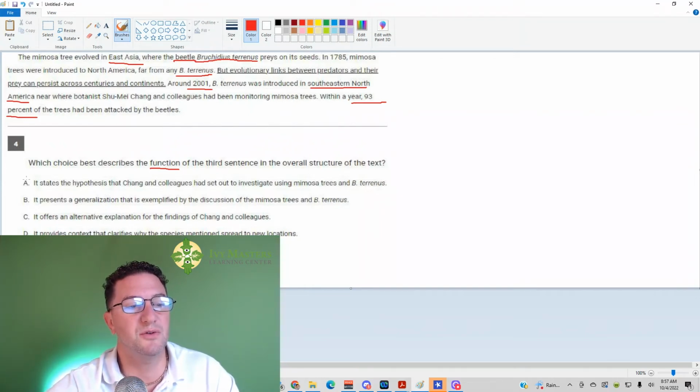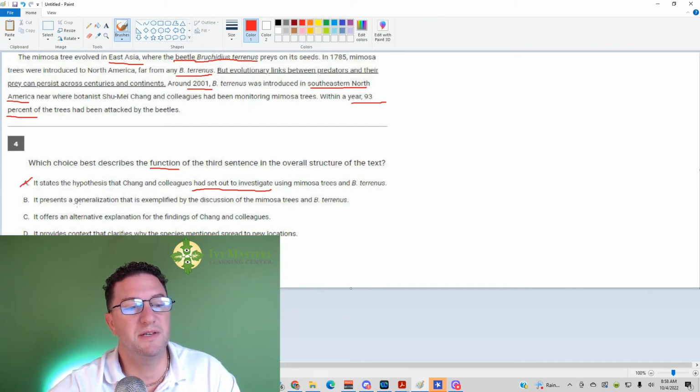That's basically what the underlined sentence is saying. If we go to answer choice A, it states a hypothesis that Chang and his colleagues had set out to investigate using mimosa trees and B. tyrannus. It's saying that they had just been monitoring the mimosa trees. Answer choice A says set out to investigate. They were not investigating this in particular, but they did notice that the mimosa trees were attacked by the beetles.